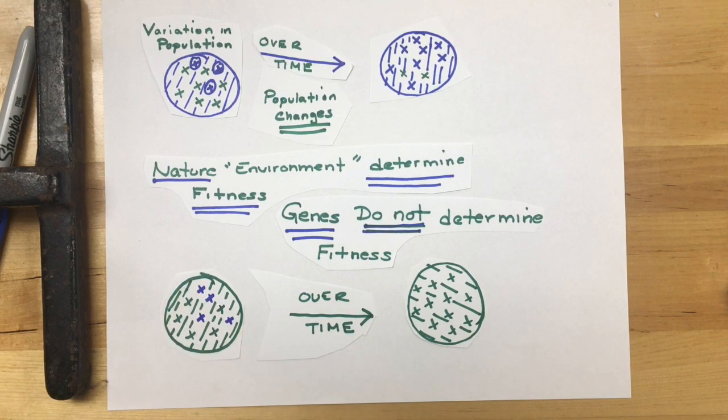Because if there's no variation, then there's no competition because everybody is equal. So it's important. You need variation. Then there's competition, and those individuals with the best advantages will have that advantage to survive and reproduce, and eventually the population will change.